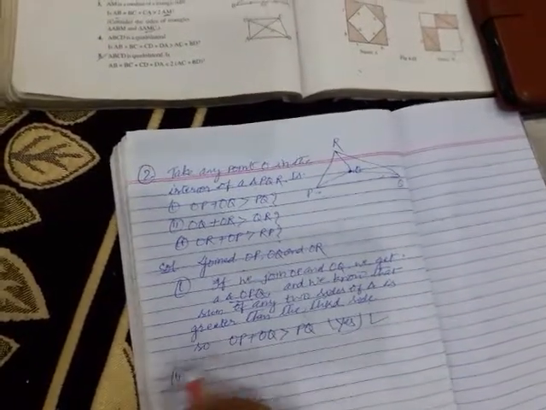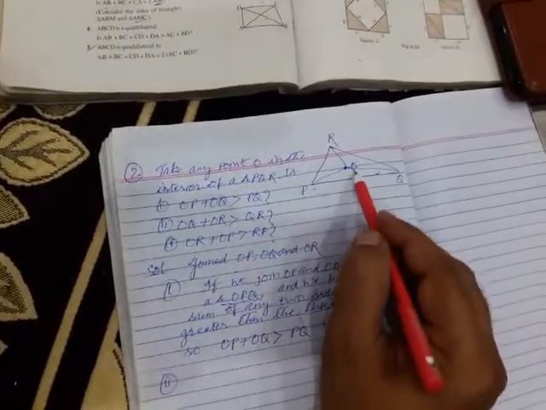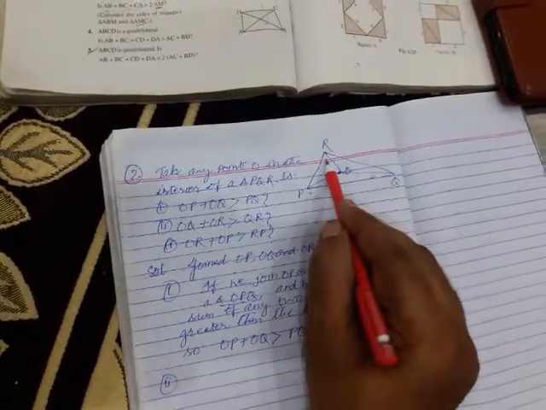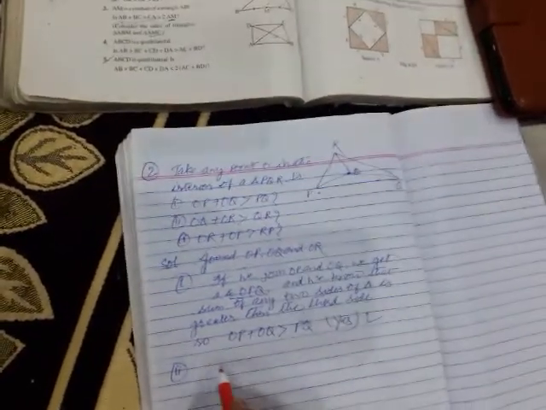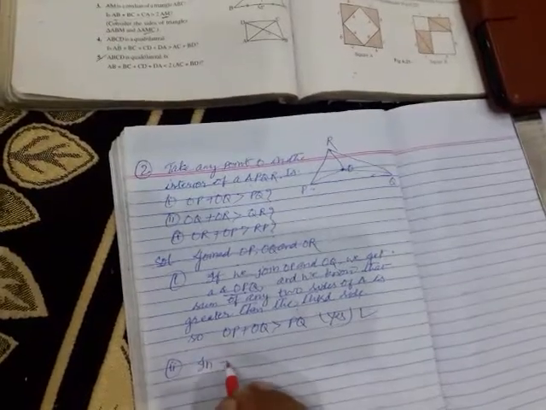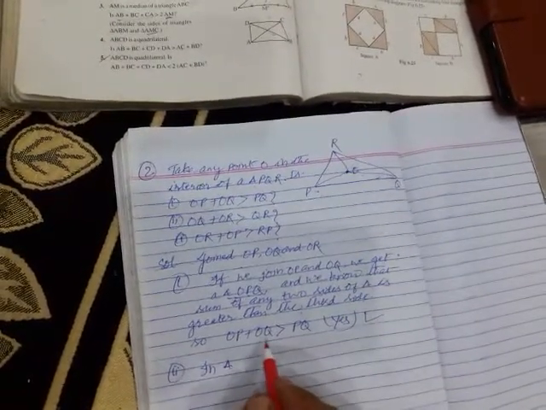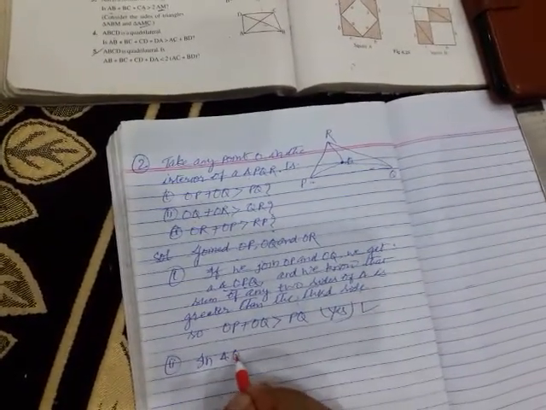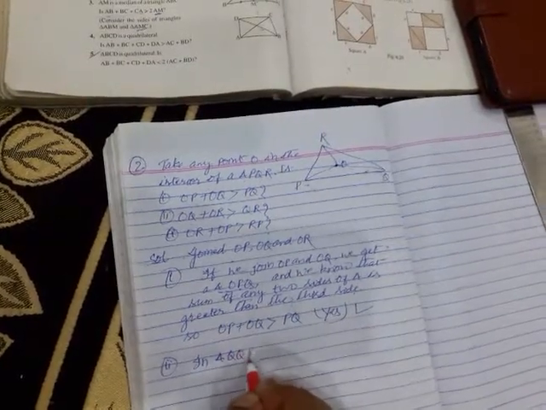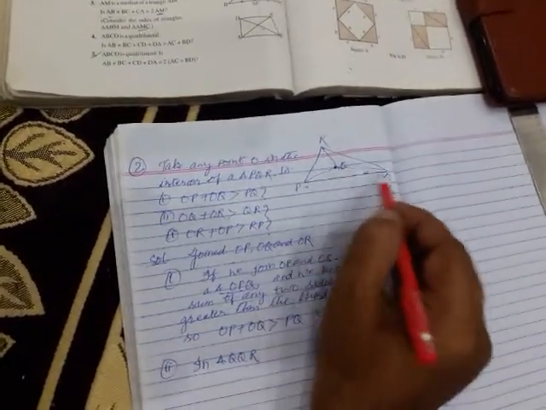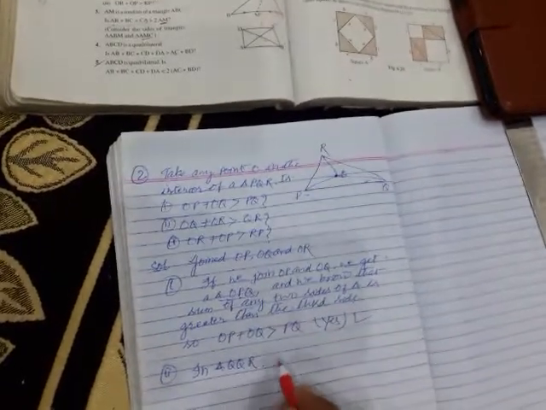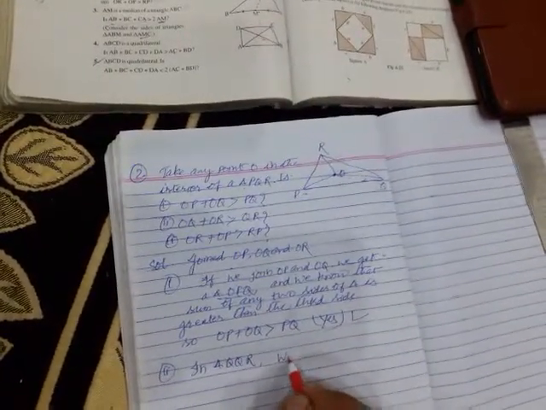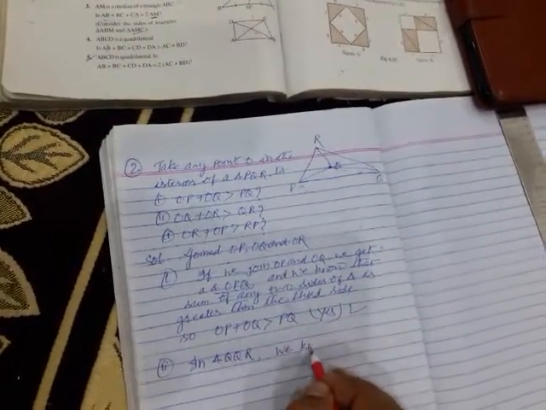Second one, OQ plus OR. Okay children, this also is in triangle OQR. Clear?